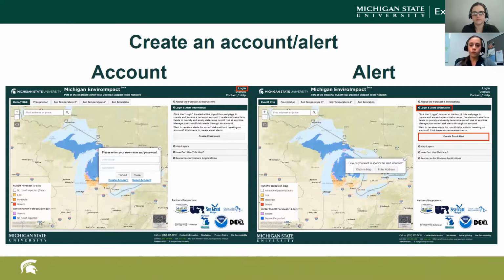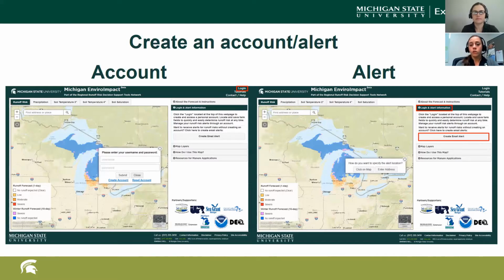So if you go over to the picture on your right under the heading Create an Alert, on the right-hand side of that picture, you'll notice there is a Login and Alert Information tab, and if you click on that, you can actually click on the button within that tab that says Create an Email Alert. So that allows you to create an email alert without being logged in, but I would suggest creating an account, logging in, because then you're able to not only create an email alert, but you're also able to create a text alert, which is really nice for those of us who don't necessarily have email on our phone.